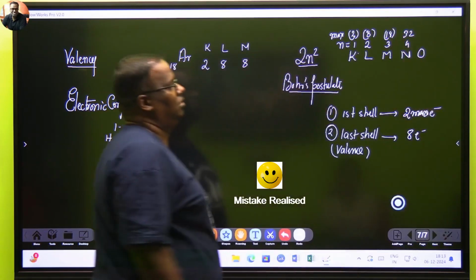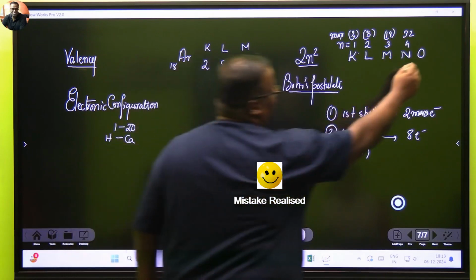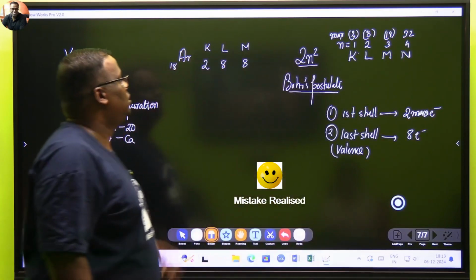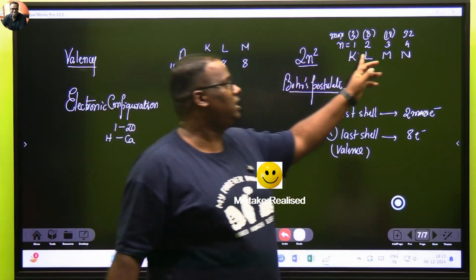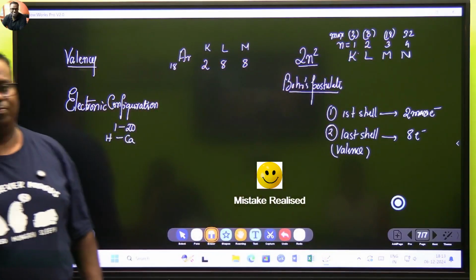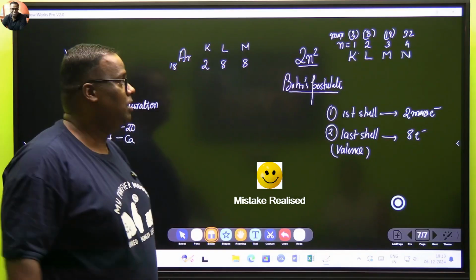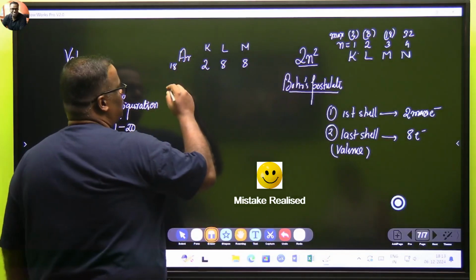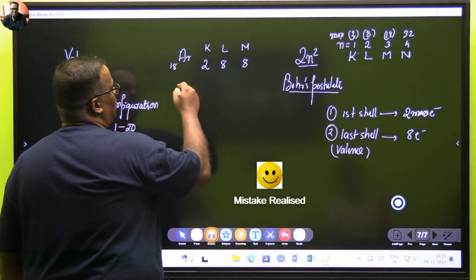We don't need to look at O, it won't be needed. Right. So L can take 8. So L has taken 8. M can take 18. We have filled 8 electrons out here. Understood?